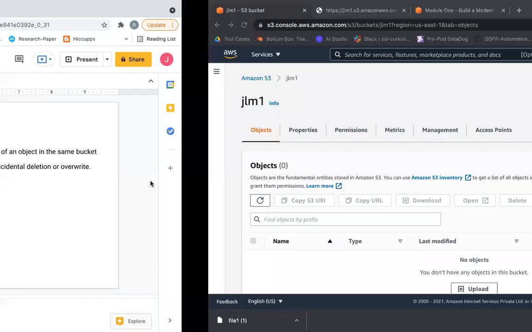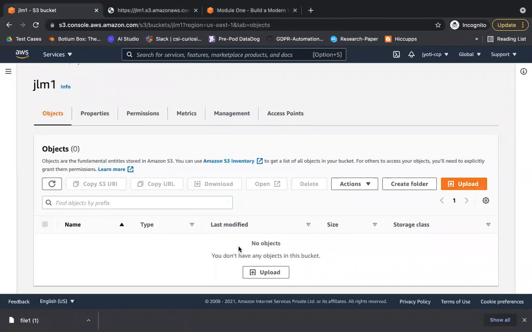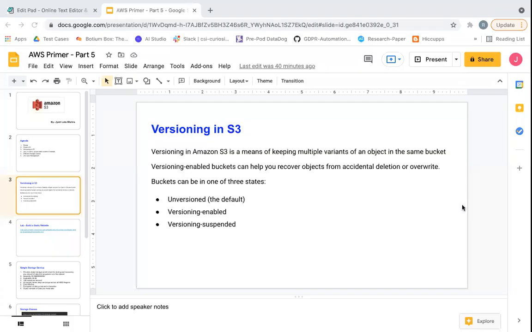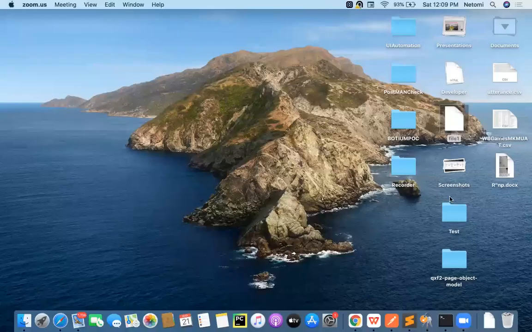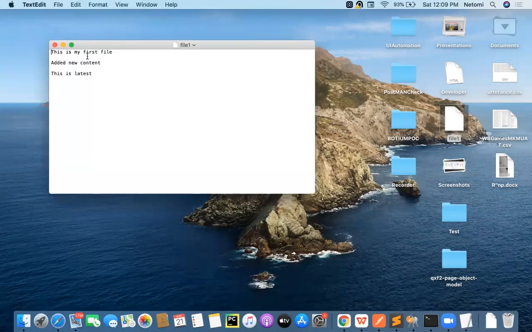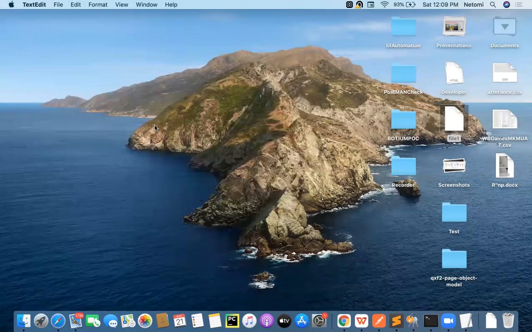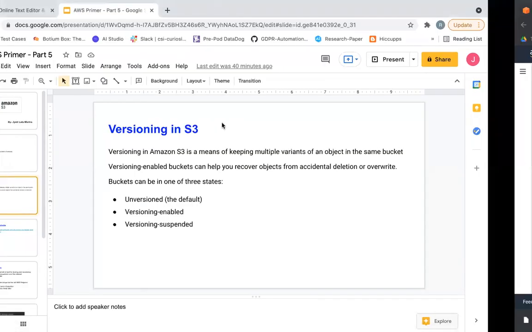Let me upload my file. Let's first see what the content of this file is for now. Yeah, this is the file. I have written, this is my first file, added new content. This is the latest. This is the current content of this file, and I'm going to upload it. Before that, let's enable versioning.